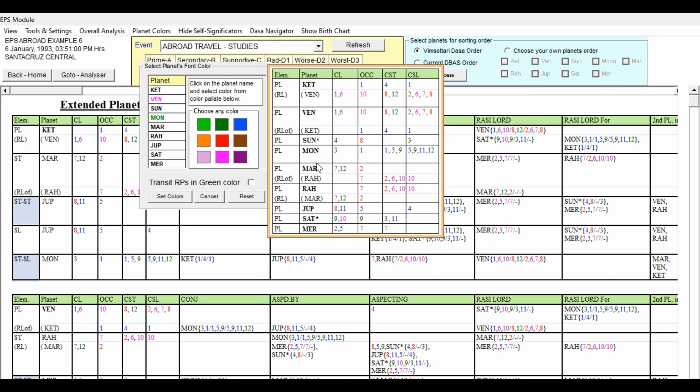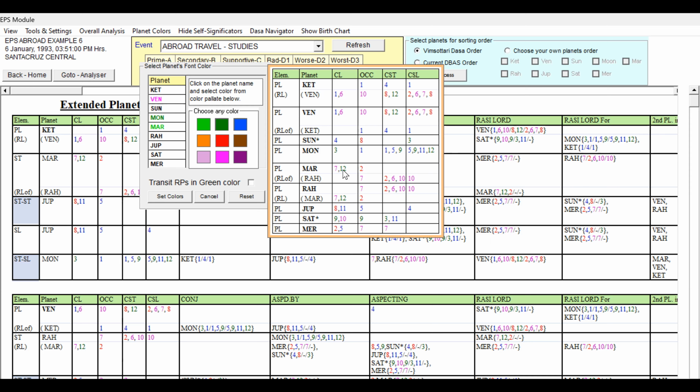And moon after that, 12th lord, 7th lord. 12th lord occupying second house is supportive, and Rahu is also supportive. So Mars, we can take it as a favorable planet. Occupying second house does not indicate that it is not favorable. Second house is also good from the finance point of view, and being the 12th lord occupying second house, it is not weak. So we can give Mars light green because 7th lord, 12th lord.